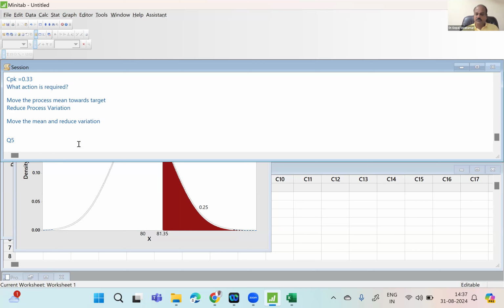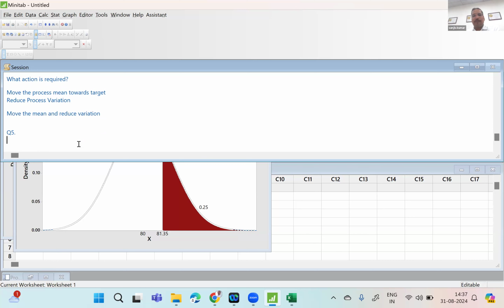Now let us move on to your next question. Question number 5. Sir, 5 also answered, meaning reduce process variation. There is a similar question related to that. If you want to read the question, you read it. We will simply type the answer and move on. For a certain process, CP equal to 0.93, CPK equal to 0.93. So what action is required? Okay.